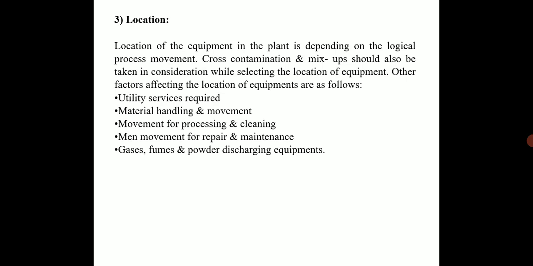Cross contamination and mix up should also be taken into consideration while selecting the location of the equipment. Other factors affecting the location of equipment are utility services required, that is energy source, light source, or water supply. So depending on the availability of the utilities required, we should select the location. Next, material handling and movement of the material, movement for processing and cleaning, movement for repair and maintenance, and gases, fumes, and powder discharging equipment. So depending upon all these points, we should select the location of the equipment.